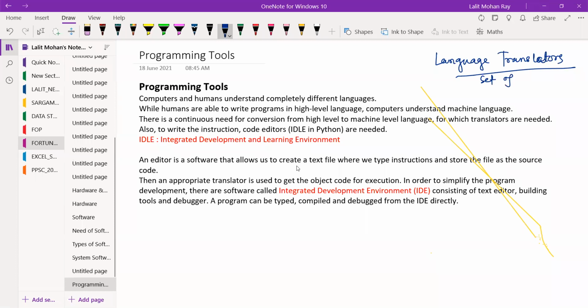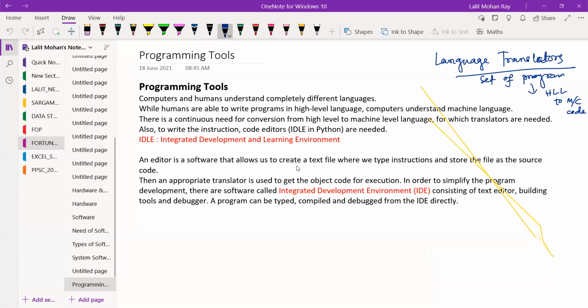Their work is to convert high level language to machine code or machine language. So why are language translators used? They are used for converting the high level language to machine code. Without a translator, the computer cannot understand our language. All of you clear?